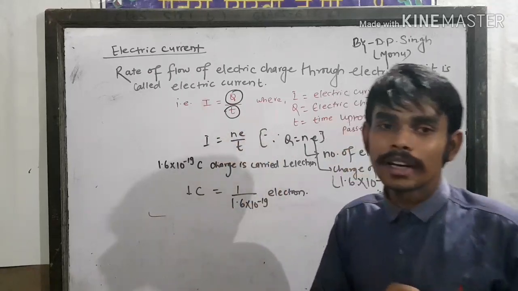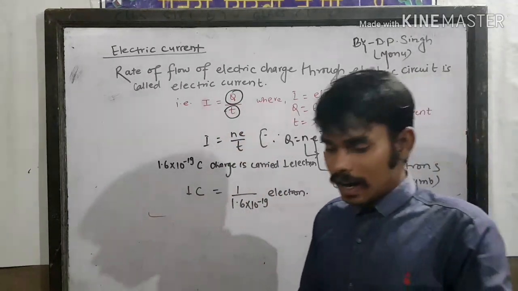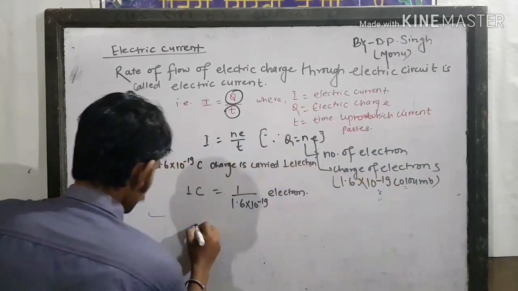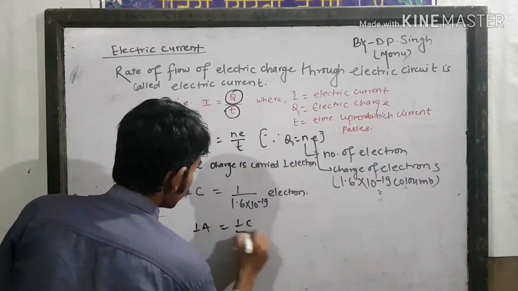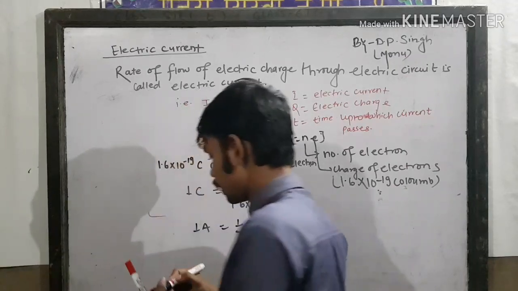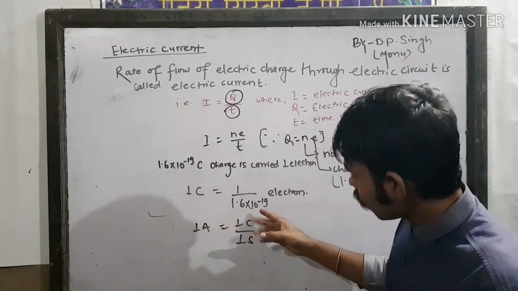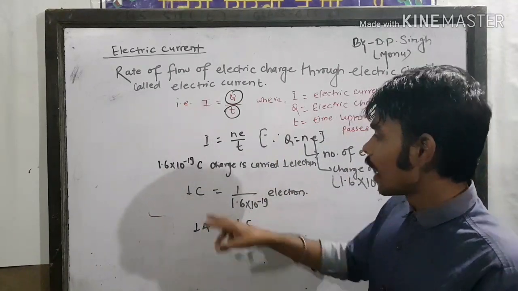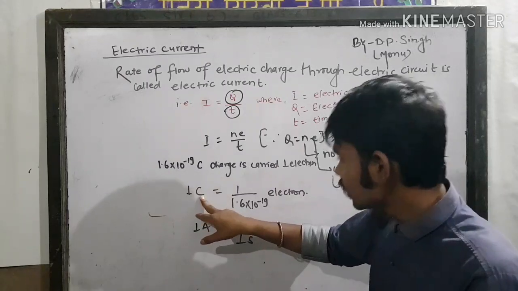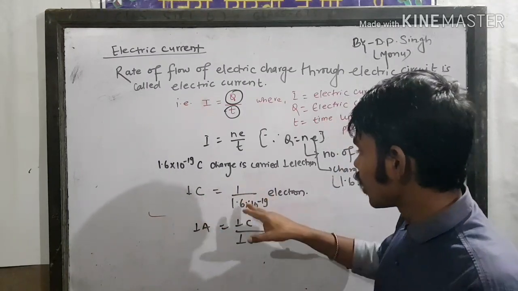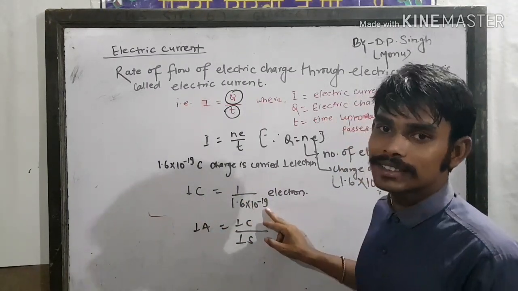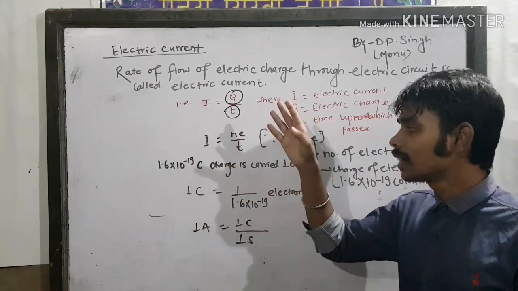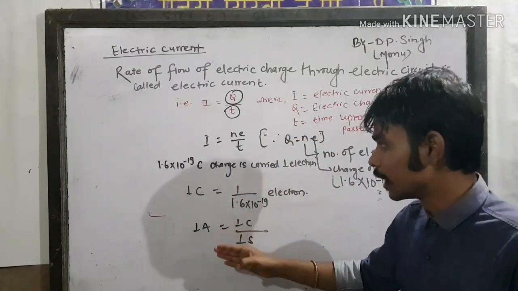And what is 1 ampere current? Again, I will define it. 1 ampere current can be defined as the flow of 1 coulomb charge in 1 second through an electric circuit, and 1 coulomb charge can be defined as the charge carried by 1 by 1.6 into 10 to the power minus 19 electrons. So I think you have a clear concept about electric current, 1 coulomb charge, and 1 ampere.